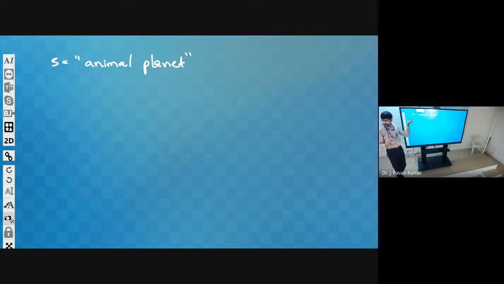S is a string. We wanted to print this string. How can we print it? With the print function, directly print of S, then we are able to print. If we wanted to print all these characters, straight away we can use print of S.